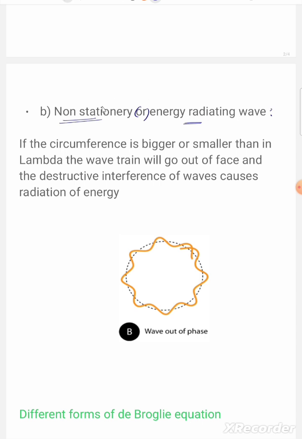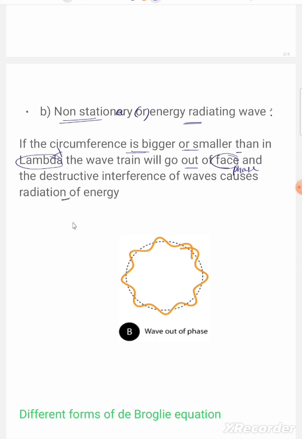Non-stationary, or energy radiating wave. See, if the circumference is bigger or smaller than lambda, the wave train will go out of phase, and the destructive interference of waves causes radiation of energy.